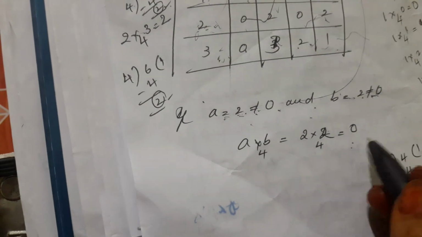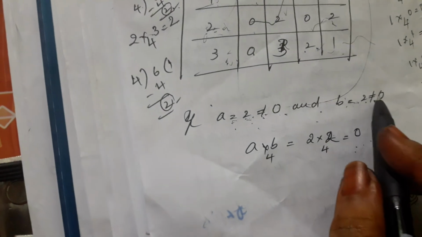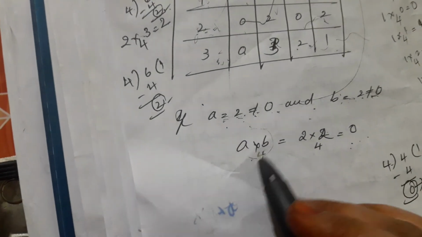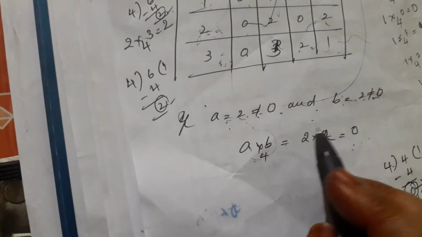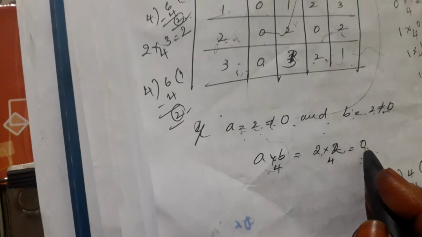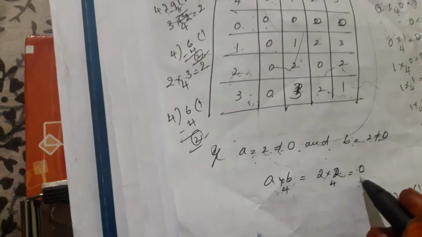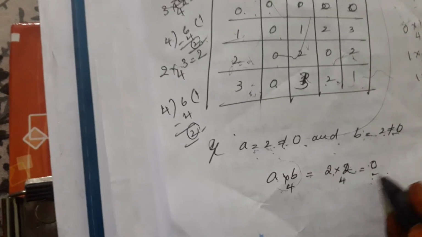That is the definition of zero divisors. What will be the product here? a multiplication modulo 4, b, with a equal to 2 and b equal to 2. 2 2s are 4. What will be the remainder here? 0. That's why we get 0. This is an example of a ring with zero divisors. Okay.